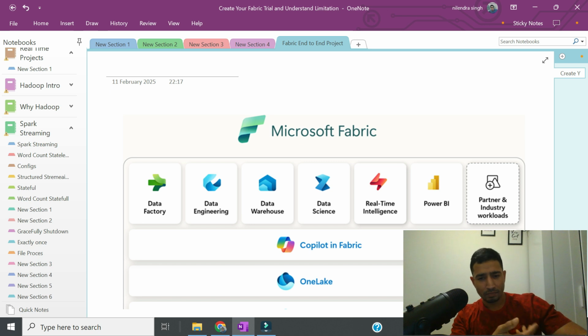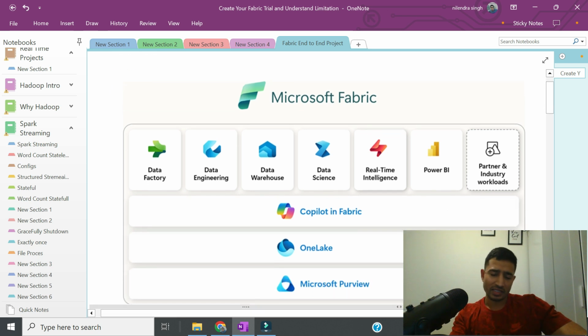But people who know MS Fabric know it revolves around personas, right? It has Data Factory, Data Engineering, Data Warehouse, Data Science, Real-Time Intelligence, Power BI, and other things like OneLake and Purview integration. What I would like to do, and what I have done up to some extent, is use each of these components for a real-world problem, right? So it means we are not learning theory, rather we are doing practical work in a production-like environment.